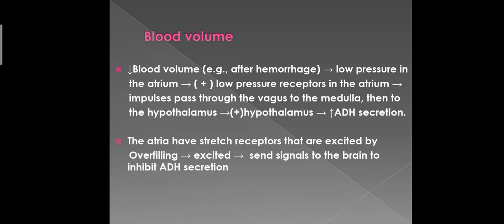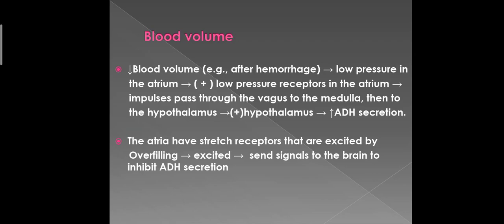Now, whenever there is a decrease in the blood volume, for example after a severe hemorrhage, there is a decrease in the blood volume after losing blood, and there will be low blood pressure. The low blood pressure will be transmitted to the atrium, or there will be less blood flow to the atrium, leading to low pressure in the atrium. This low blood pressure will stimulate the low pressure receptors in the atrium, and the impulses pass through the vagus nerve to the medulla, then to the hypothalamus. There will be stimulation of the supraoptic and paraventricular nuclei, and it ultimately leads to